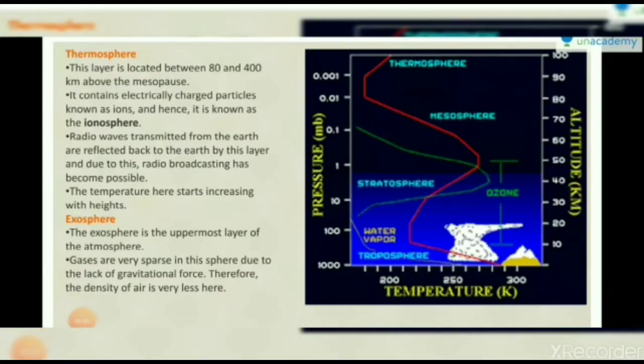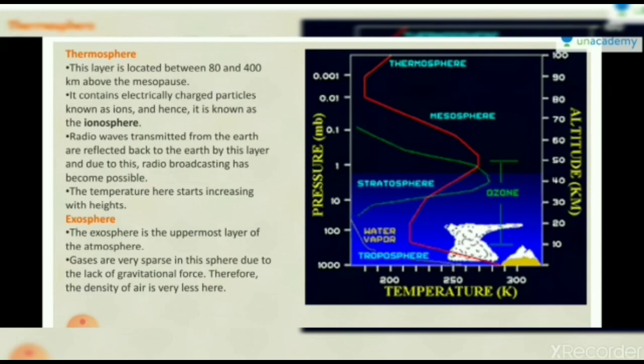Then comes the thermosphere. Now in thermosphere temperature rises very rapidly. जैसे जैसे height बढ़ती जाती है thermosphere का temperature भी बढ़ता जाता है. Okay, now ionosphere is the part of this layer. It is made up of ions, that is why it is called ionosphere. Okay, यहाँ पर सारे रेडियो सिग्नल्स भेजे जाते हैं. All the signals are sent in the thermosphere.